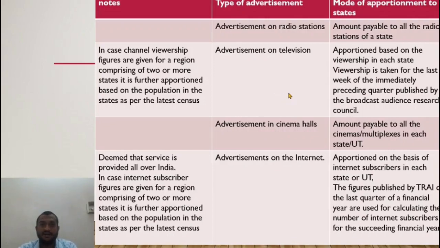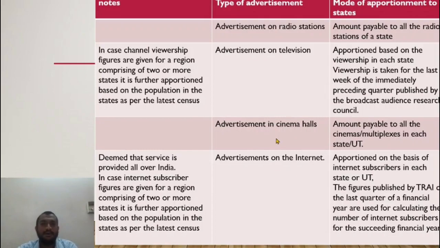Those figures I'll take. Let us say in the state of Himachal Pradesh, the viewership figures are 80,000 people watch the channel. In, let us say, Uttarakhand, 20,000 people watch this channel. That is the data available as per the Audience Research Council. So based on that ratio, I divide the total amount payable. 10 lakhs is divided based on this ratio.